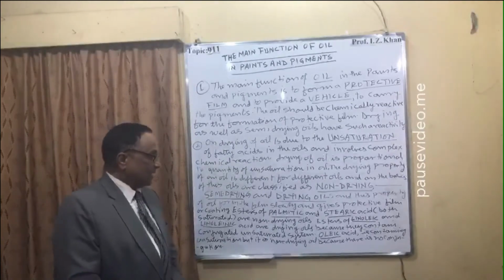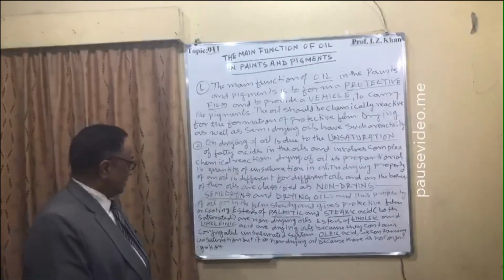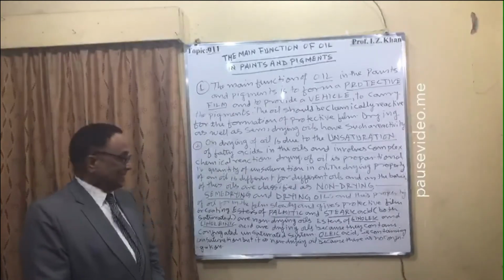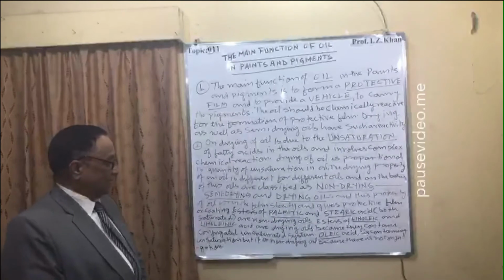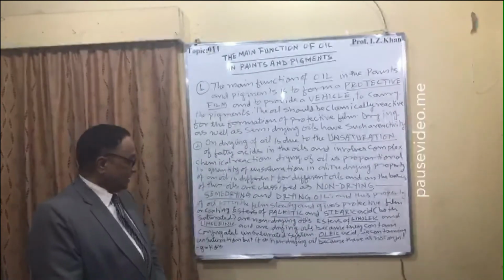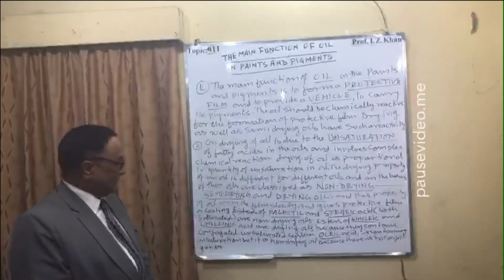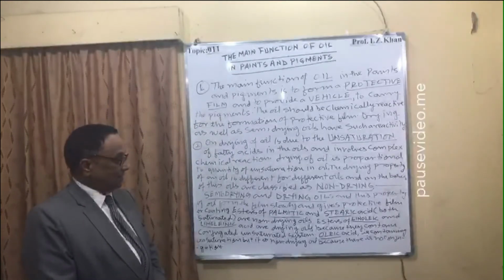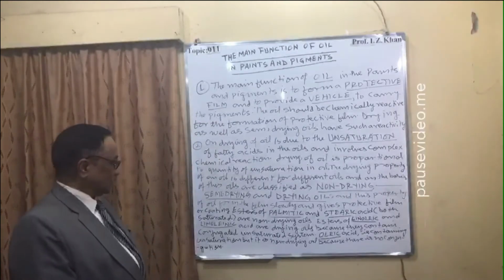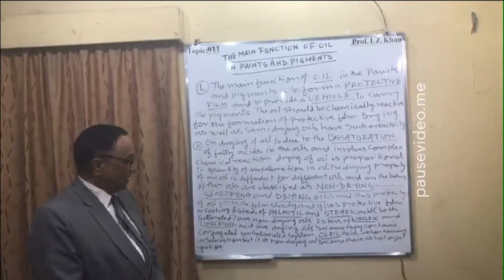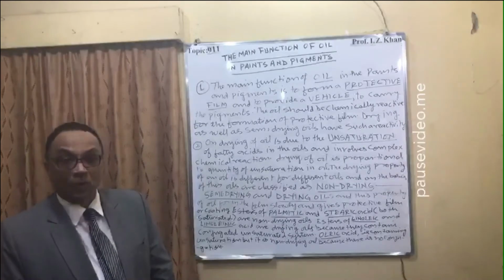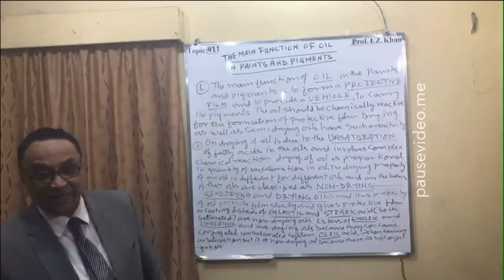Esters of linoleic and linolenic acids are drying oils because they contain a conjugated unsaturated system. Oleic acid contains unsaturation, but it is a non-drying oil because there is no conjugation, or the quantity of unsaturation is very less.